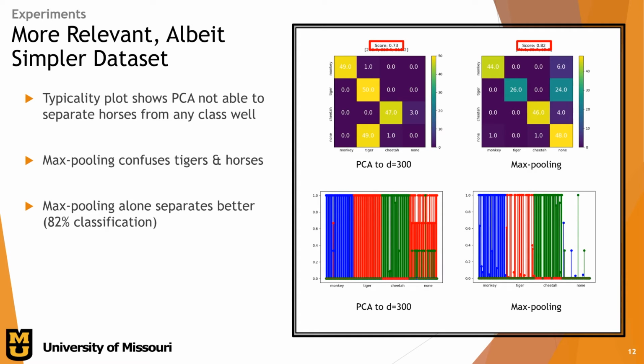Max pooling does a little bit better job of separating that, resulting in a higher classification score for horses as none. You can see, though, that we're confusing horses and tigers. To us, this just means that there is potentially a better dimensionality reduction technique out there that we haven't tried.